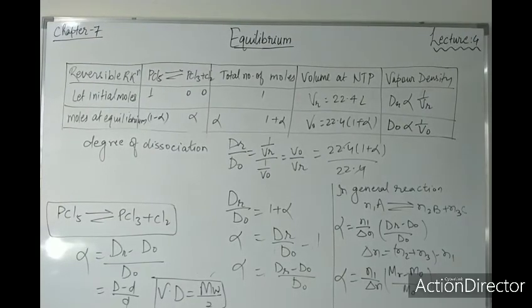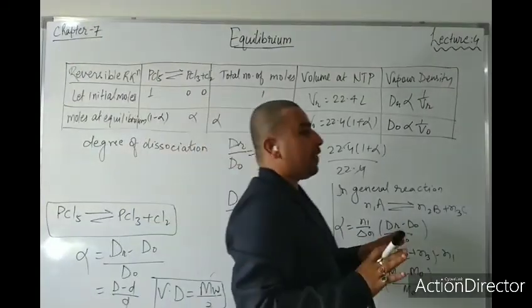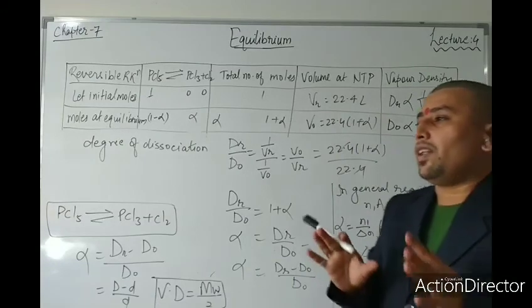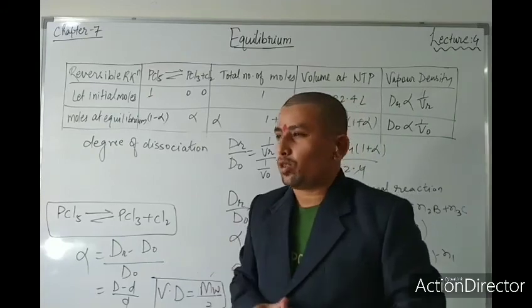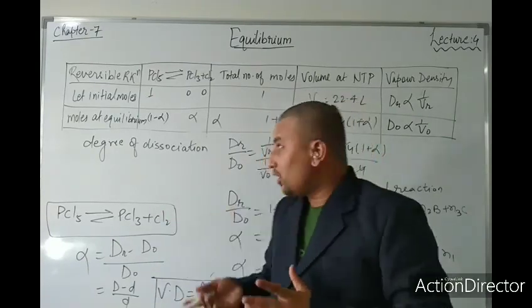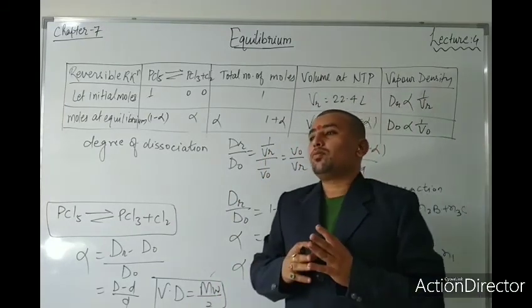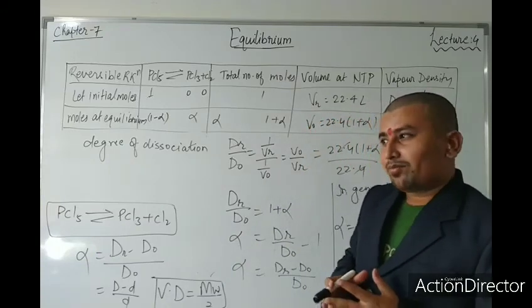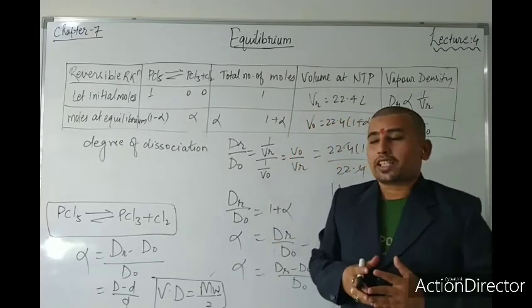So this is the main thing we have learned in this equilibrium chapter. First of all, you should know how to write the equilibrium constant in square brackets and how to write the coefficients. After that, the relationship between Kp and Kc, the constant concentration and constant pressure values.